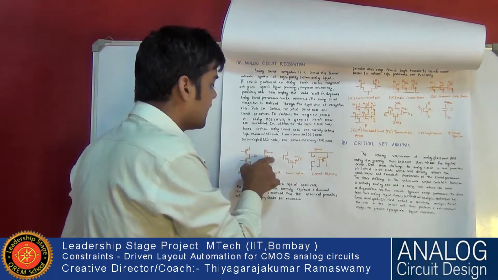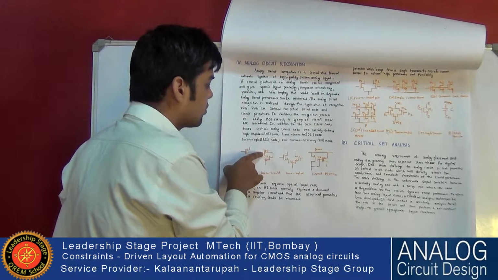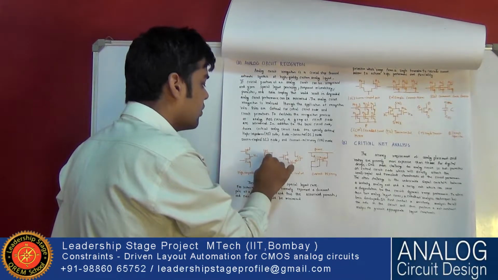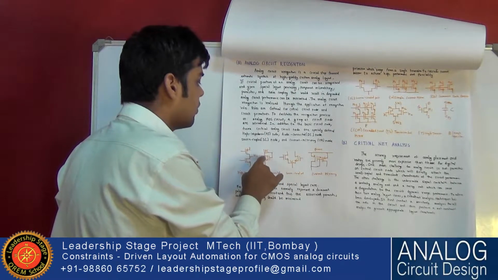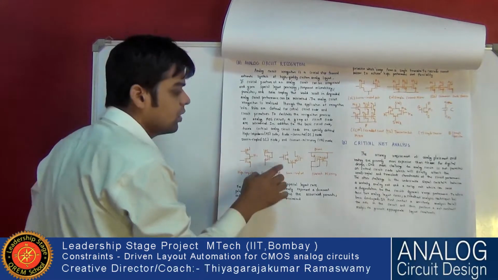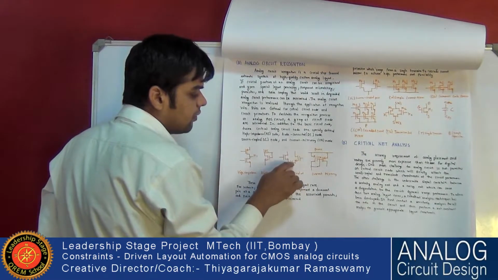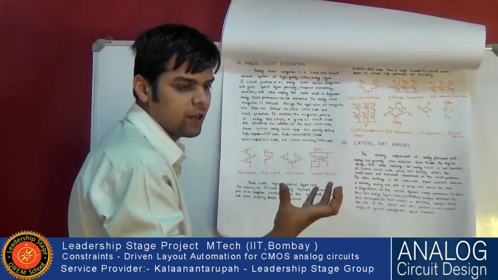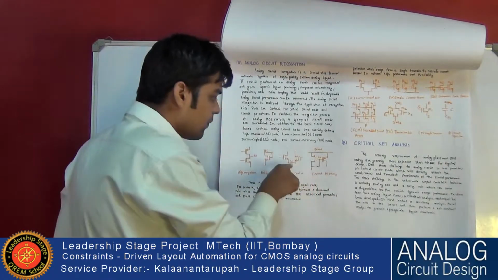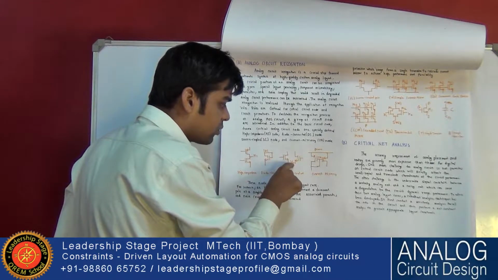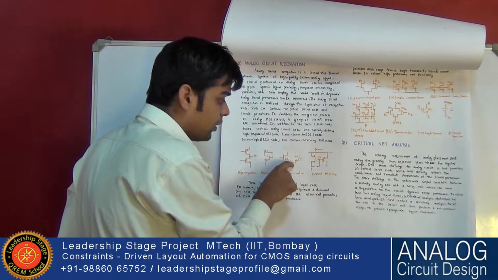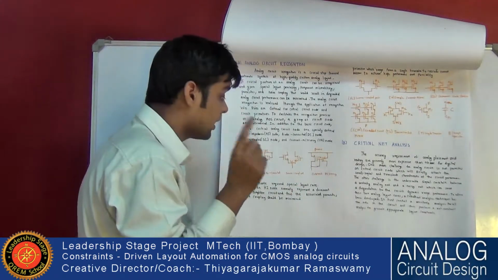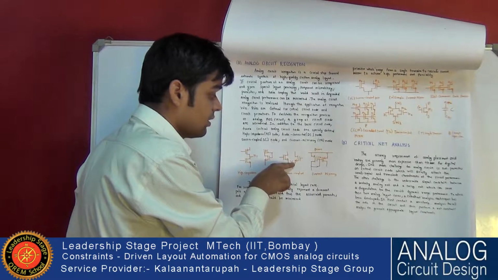Diode connected means when the gate is connected to the source or drain, it acts as a diode. Then there is the source coupled node in a DFAM. DFAM is actually the main part of any op-amp or OTA. In a DFAM, the two sources are connected, so this point should not change while designing the op-amp.